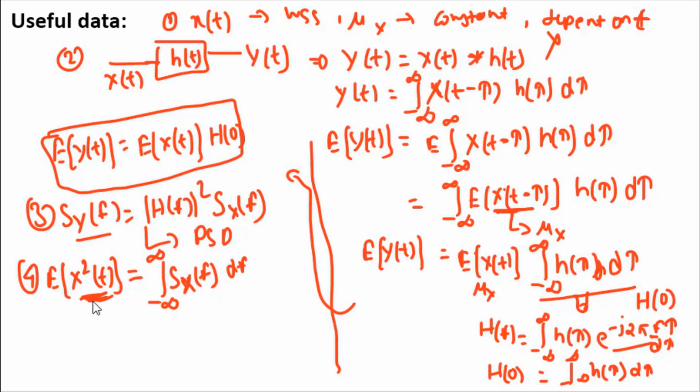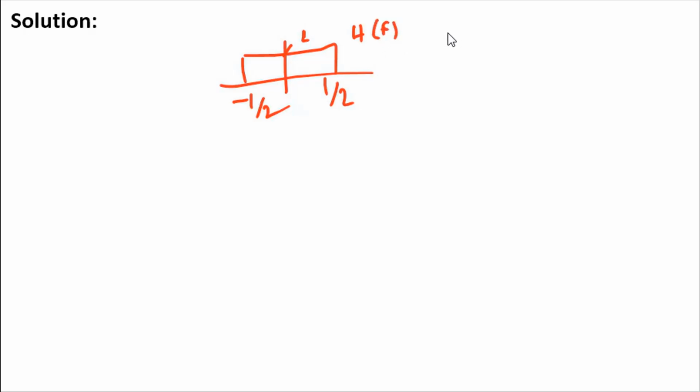So this is the mean square value. Whether it is y square of t, it becomes the integral of s of y of f df. So these four are the useful data for this question. Now coming to the solution, you have been given h of f as minus 1 by 2 to plus 1 by 2, and its amplitude as 1. This is your h of f, and this is your s of x of f. So these two data you have been given.